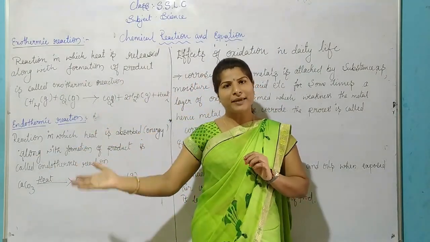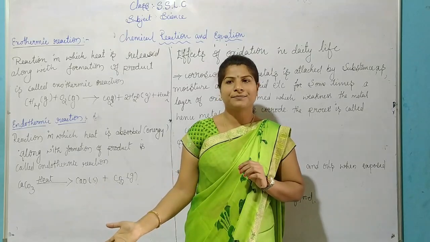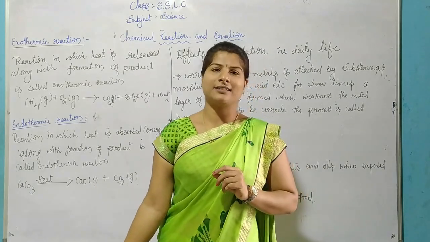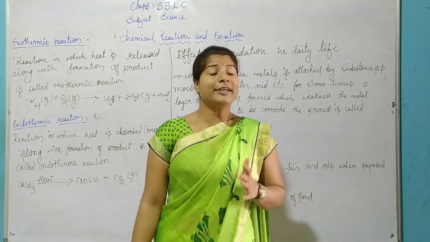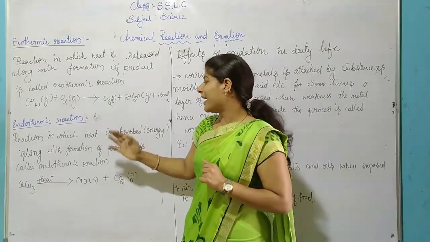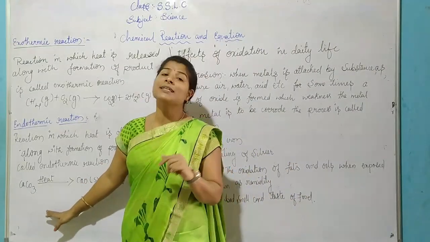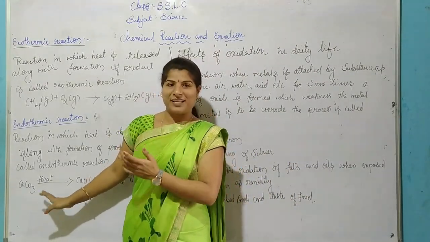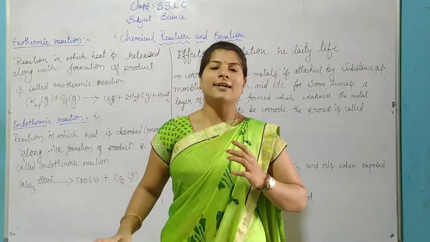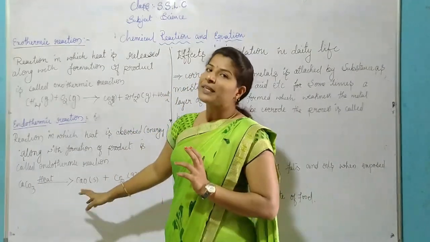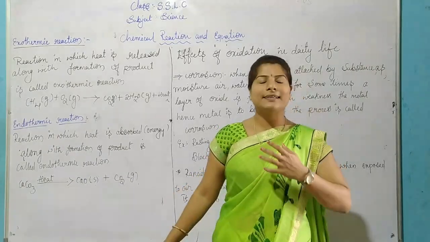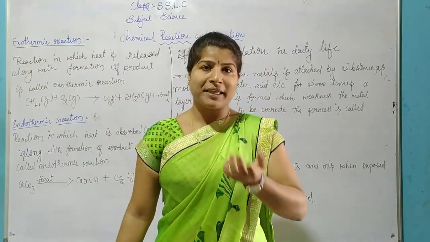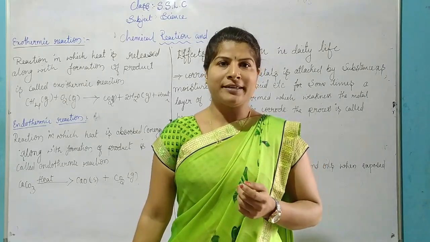Heat is released means we call it an exothermic reaction. Heat is absorbed means we call it an endothermic reaction. An example of an endothermic reaction is calcium carbonate. In the presence of heat, calcium carbonate is decomposed into calcium oxide and carbon dioxide. Here energy is absorbed, heat is absorbed.